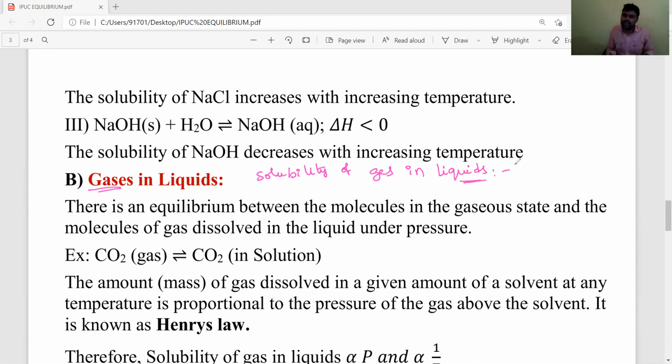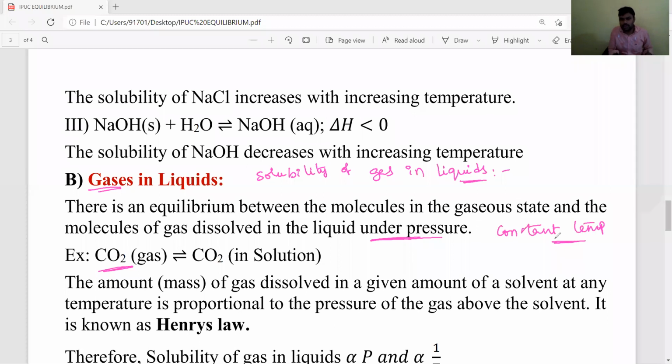In that case also physical equilibrium state will be formed. For example, we are making soda solution, means initially carbon dioxide gas is present. When that carbon dioxide gas is dissolved, it becomes carbonated water by using more pressure, under pressure and constant temperature.